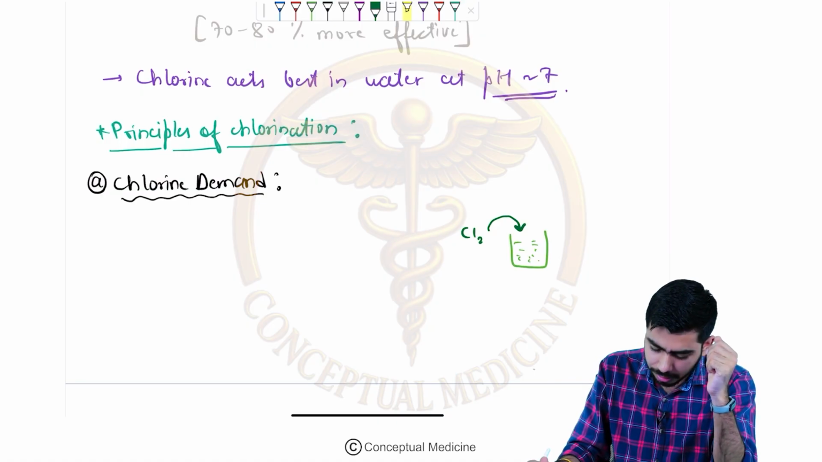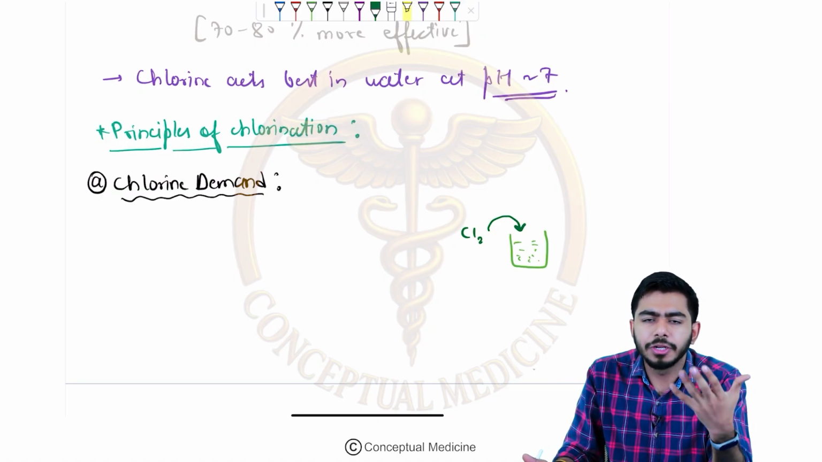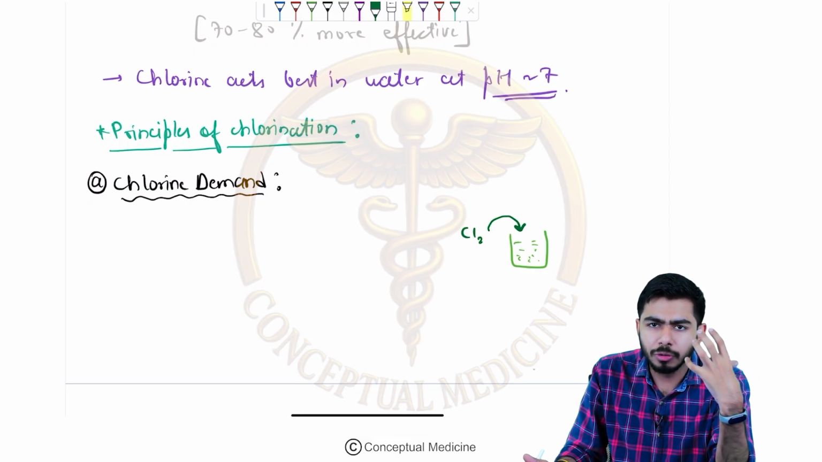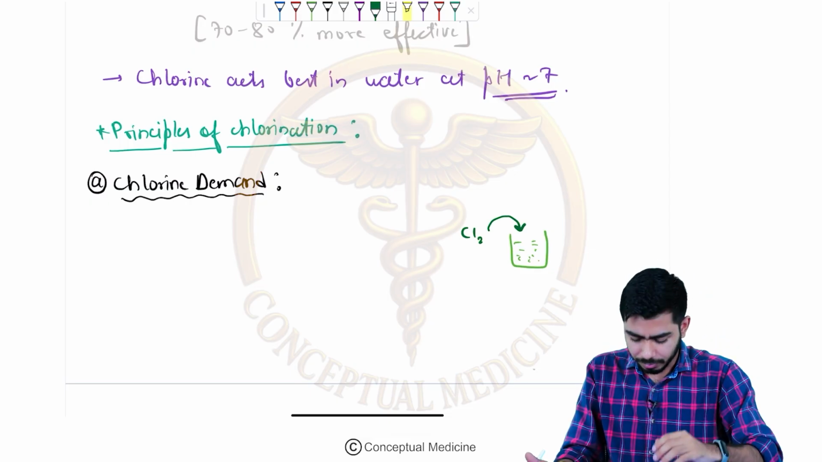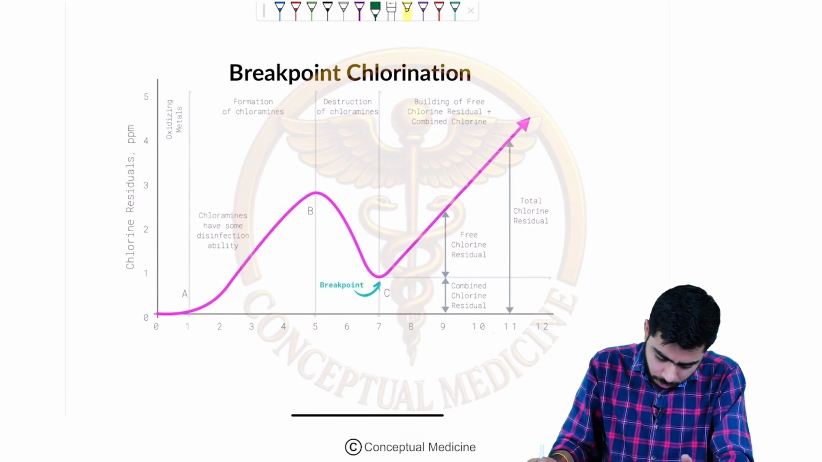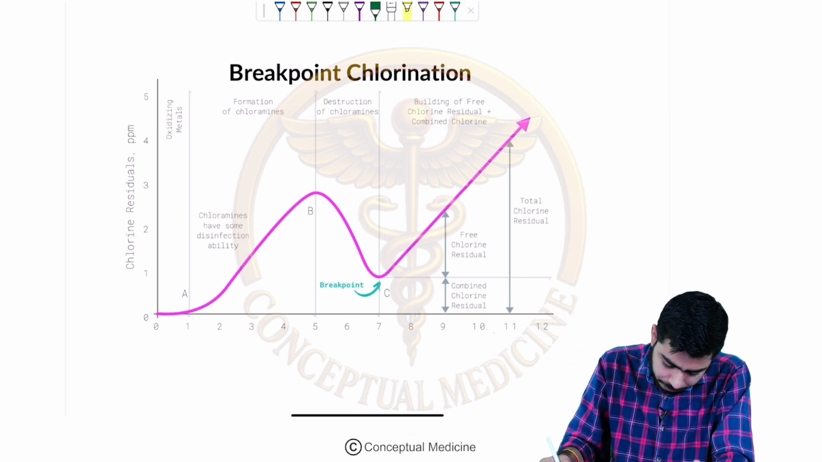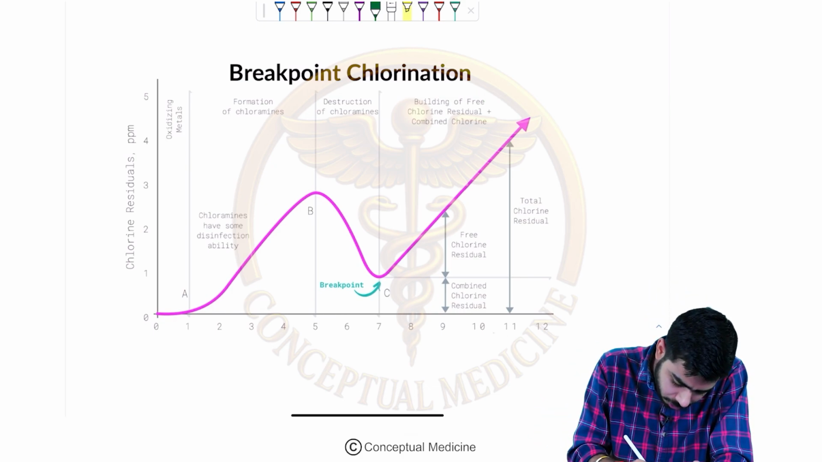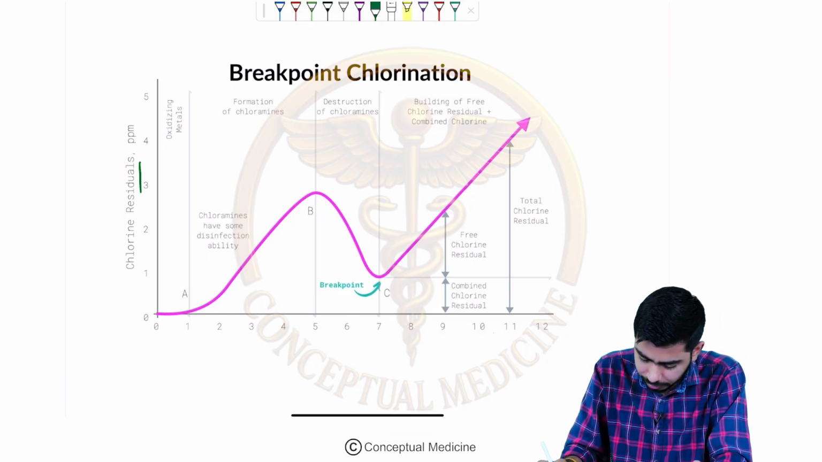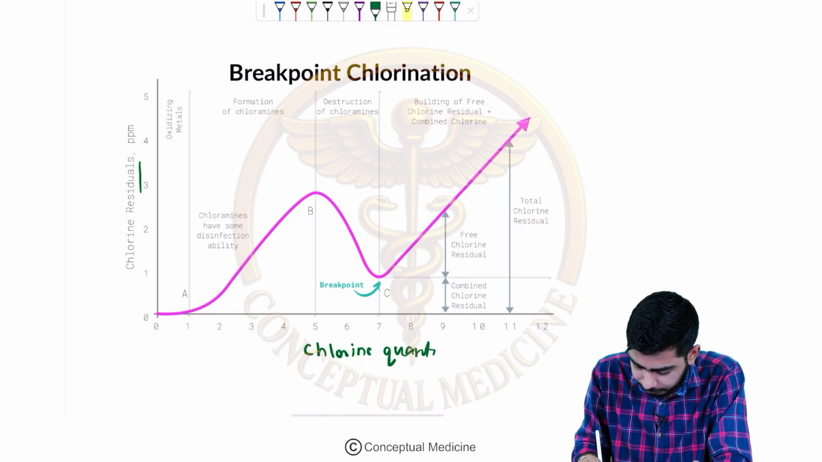Before that, let me explain the chlorination of water in detail. Look at this particular diagram, guys, and after that you will be able to understand this. Here you can see a graph. On one side there is the chlorine residual, and on the other side the chlorine quantity, in parts per million.